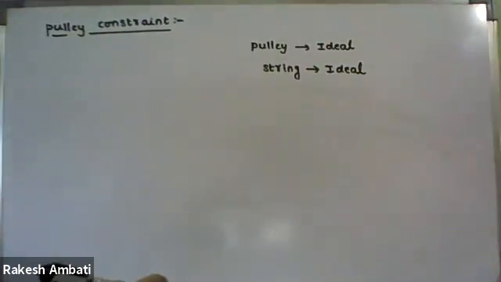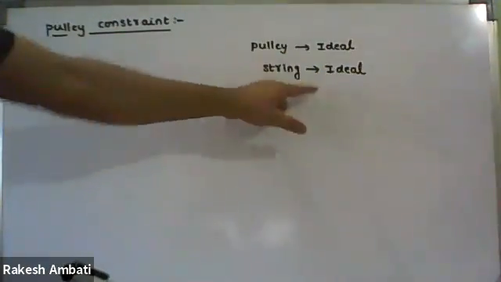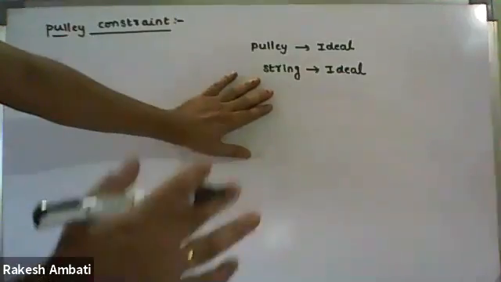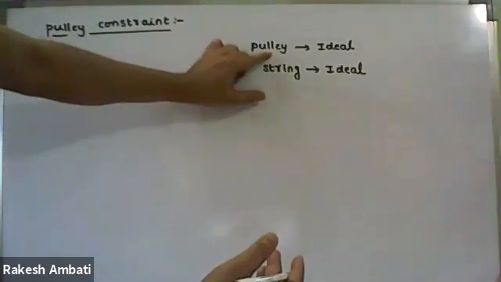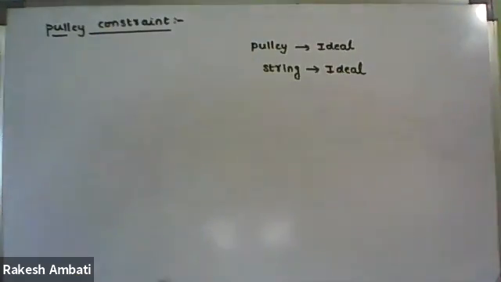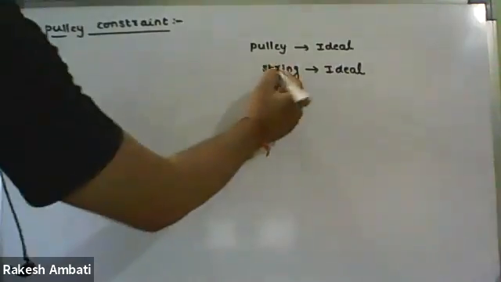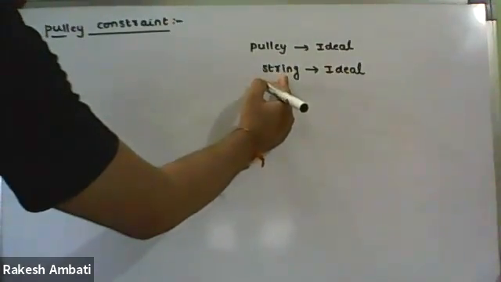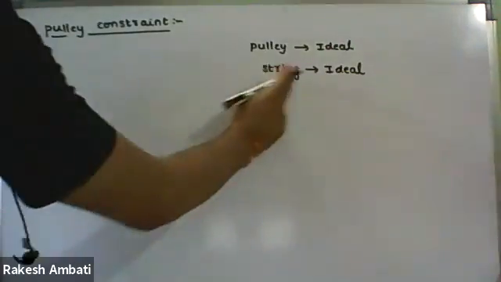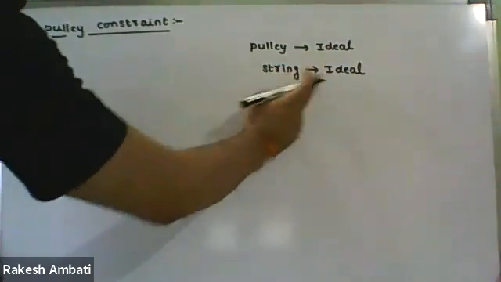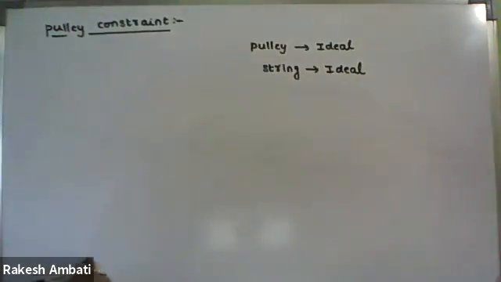Even if the question doesn't mention it, we automatically have to assume ideal string and ideal pulley. So what does pulley constraint mean? In the case of ideal string, we know the total length is always constant.